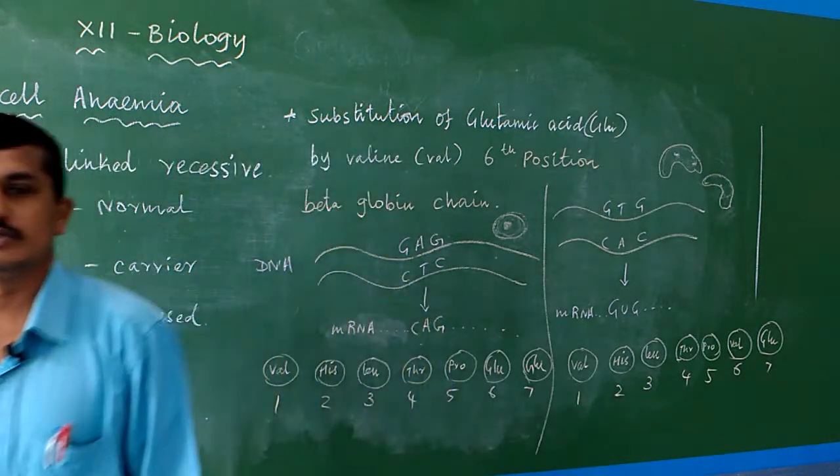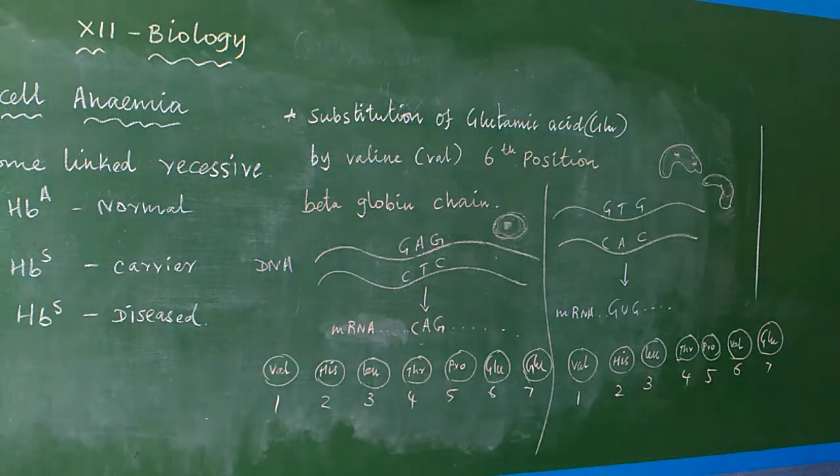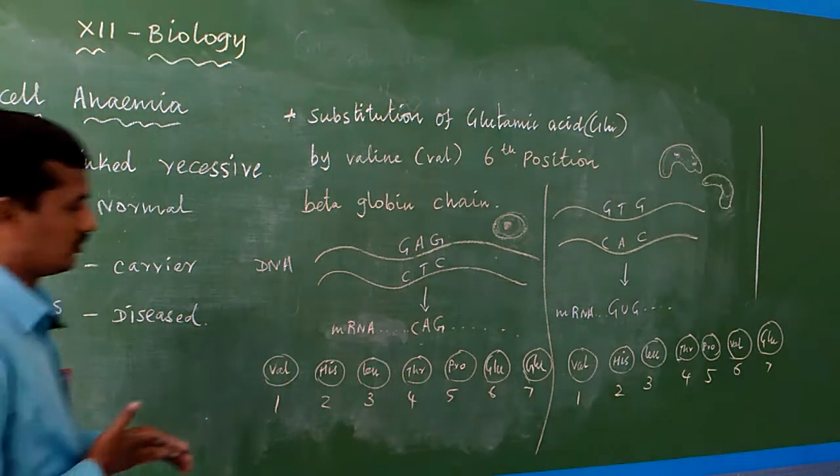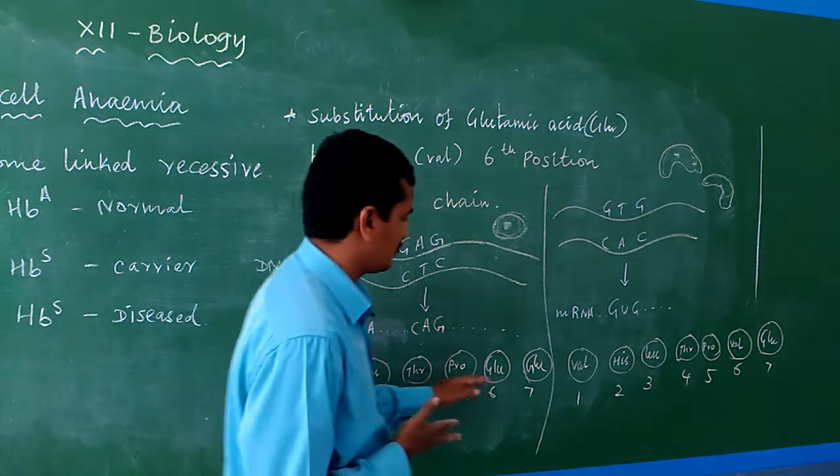So the only difference is in the sixth amino acid of the beta globin chain, which is normally glutamic acid in a normal person, in the beta globin chain of a normal hemoglobin. But in the diseased person, the sickle cell anemic person, in the sixth amino acid instead of glutamic acid, valine is produced. Okay, so instead of glutamic acid, valine is produced.